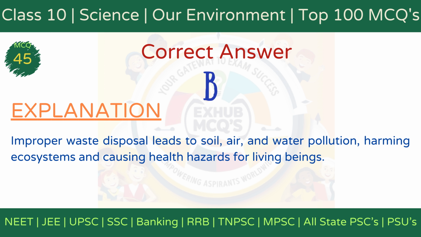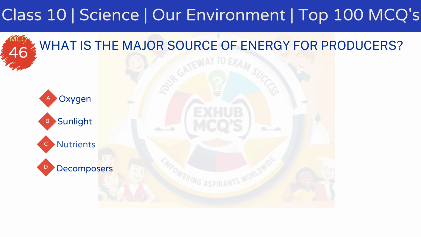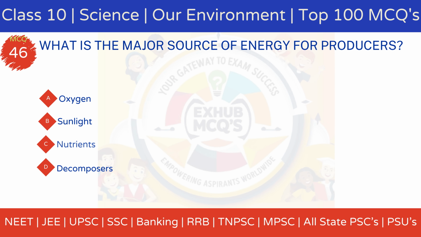Explanation: improper waste disposal causes pollution in air, water, and soil, harming ecosystems, reducing fertility, and posing health risks to humans and animals. MCQ 46. What is the major source of energy for producers? Option A. Option B, sunlight. Option C, nutrients. Option D, decomposers.